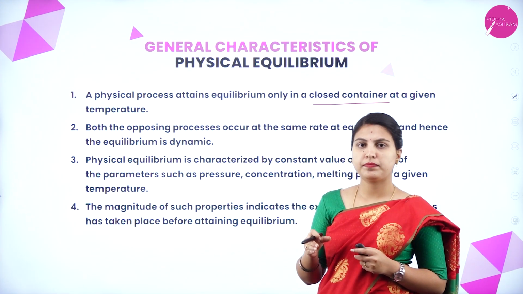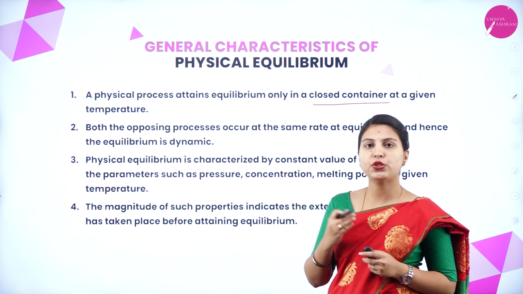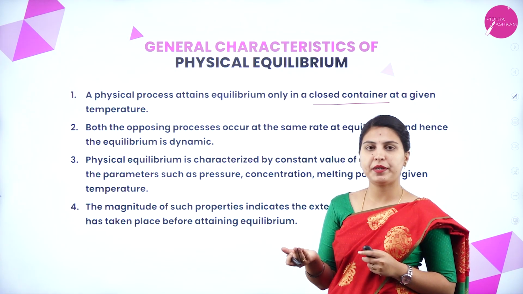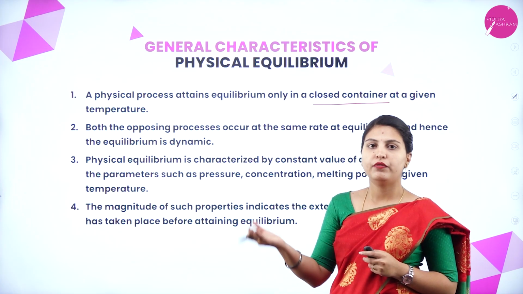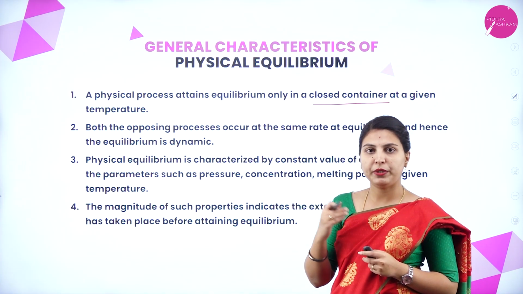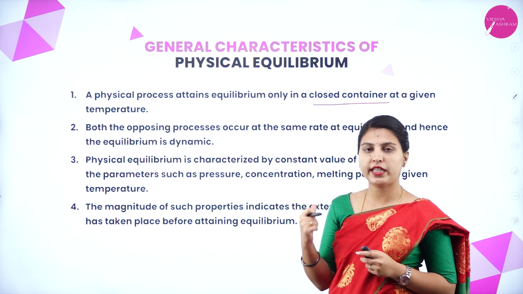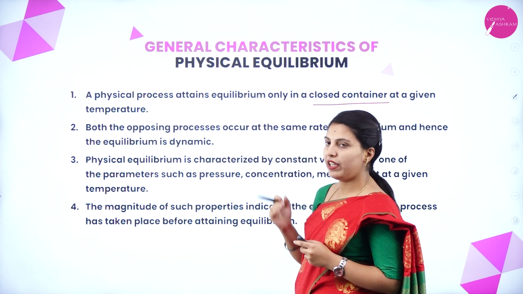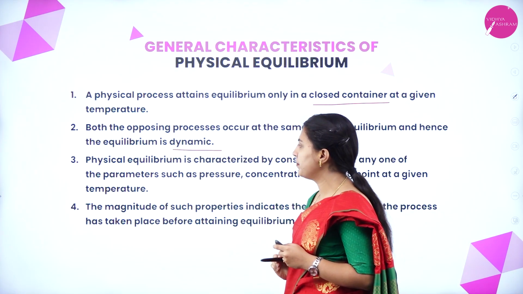In the closed container, two opposing forces are there. For example, liquid is converting into vapor, so liquid is one force and vapor exerts another. Between the two forces the system reaches equilibrium. So the equilibrium is dynamic.